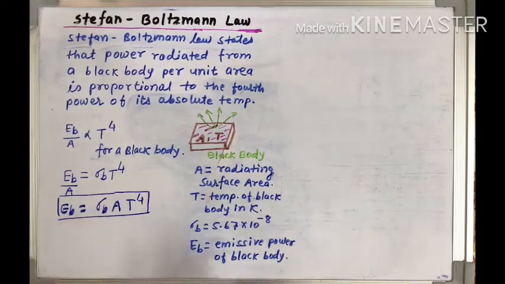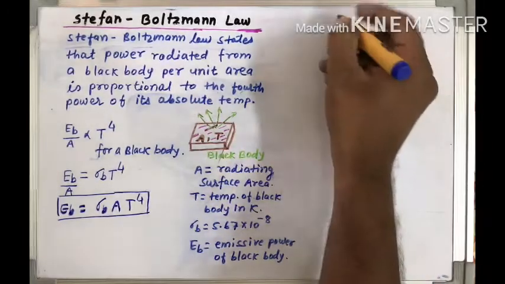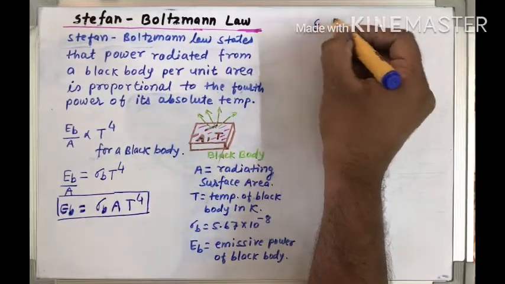Now, as we know that in practical life, in various applications, it is not possible that every body would be a black body. There may be some real bodies. So for the real body, we take some factor which we multiply in this equation. This is known as the emissivity.